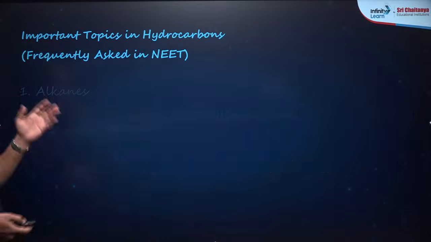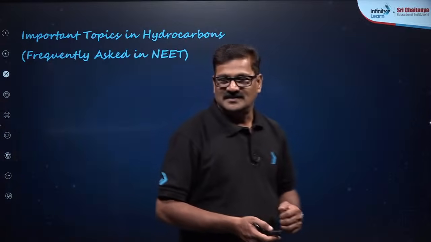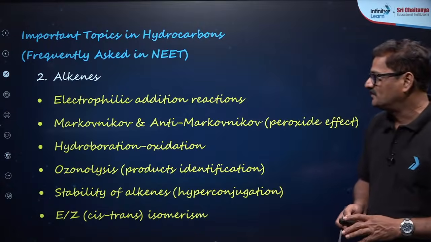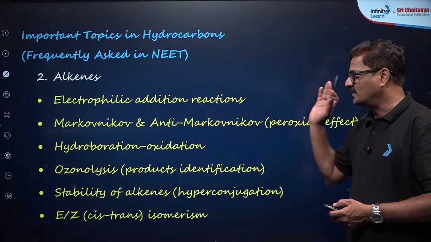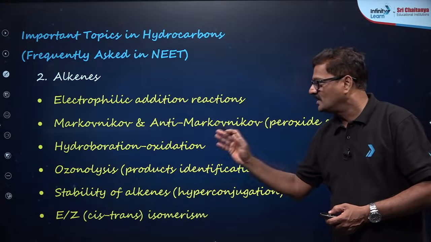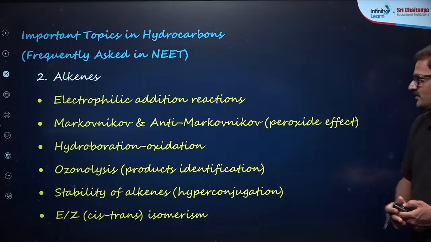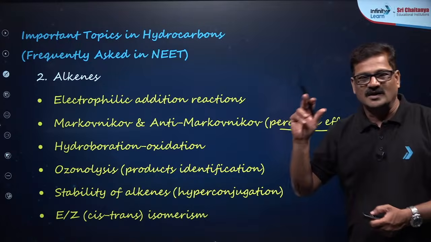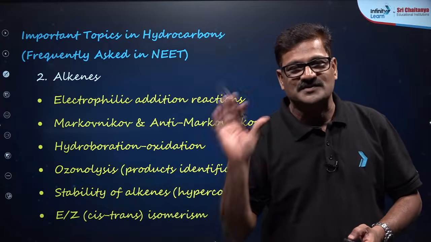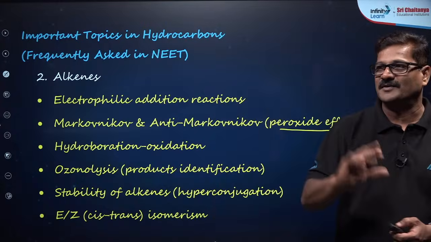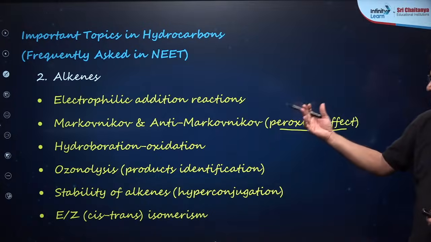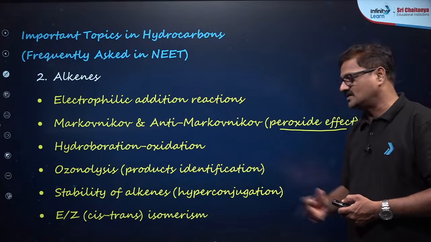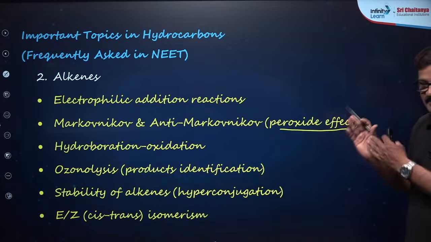and when it talks about alkenes, it is the chapter connected to all the topics in the organic chemistry here. It is mostly electrophilic addition reactions and Markovnikov and anti-Markovnikov addition, peroxide effect. उसमें एक trap भी होगा. Only HBr experiences peroxide effect, HCl will not be. And hydroboration oxidation, oxymercuration, demercuration, ozonolysis products will be given.